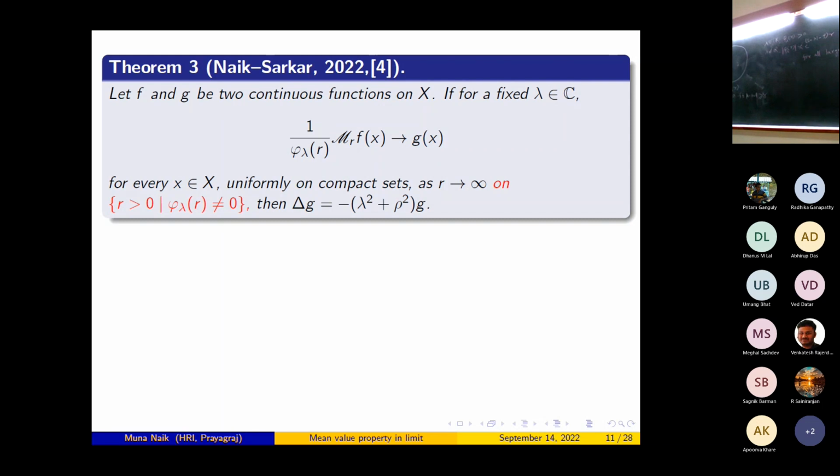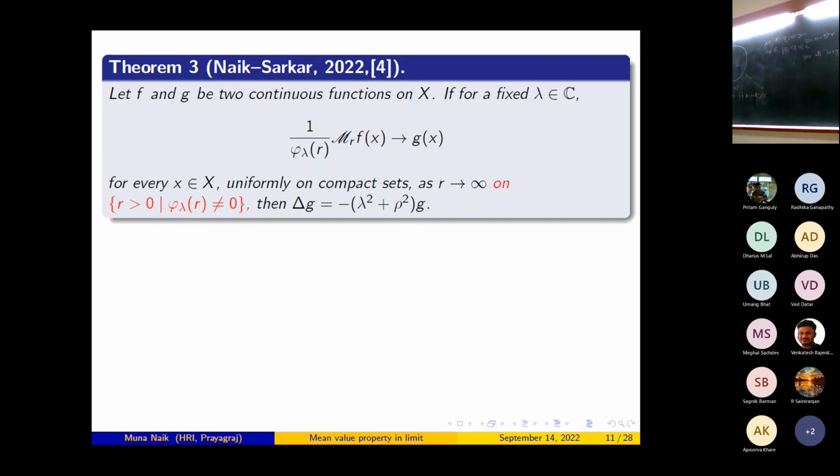Look at the statement very carefully. Let me read this once more. Let f and g be two continuous functions on X. If for a fixed lambda belonging to C, 1 by phi_lambda(r) M_r f converges to g(x) for every x belonging to X, uniformly on compact sets, as r tends to infinity on the set of r greater than 0 so that phi_lambda(r) is not equal to 0, then g is an eigenfunction of delta with eigenvalue minus lambda squared plus rho squared. Observe, in Weit's result there is only a single function f, but here we are taking two different functions f and g. In Weit's result, g is equal to f. Since we are taking two different functions, our result is much more general than Weit's result.